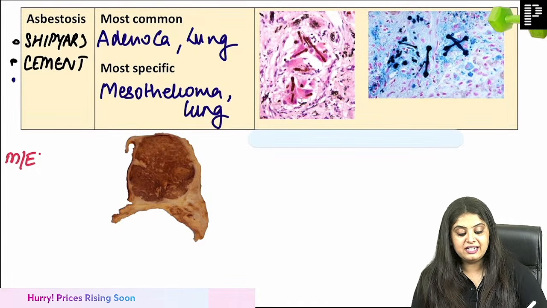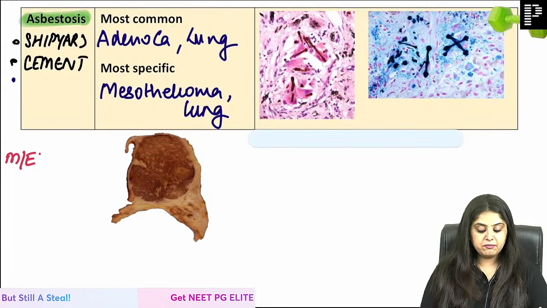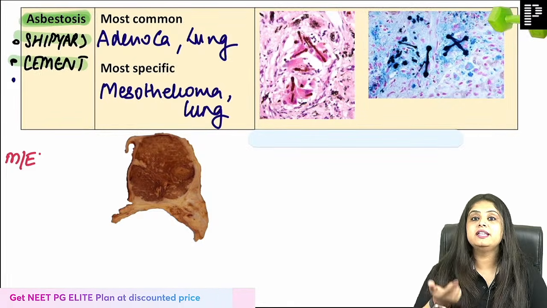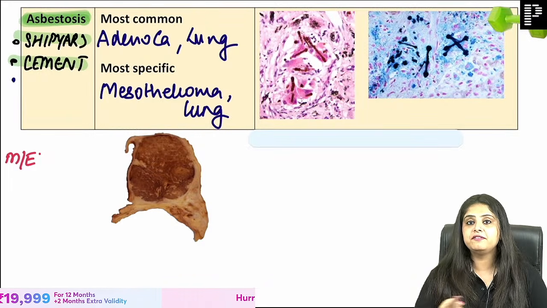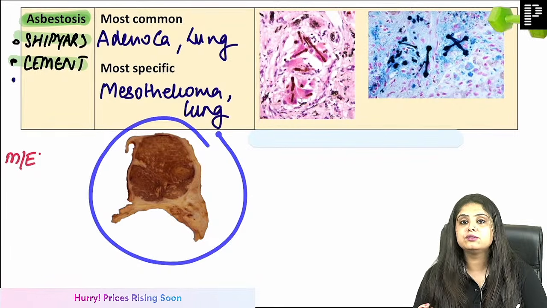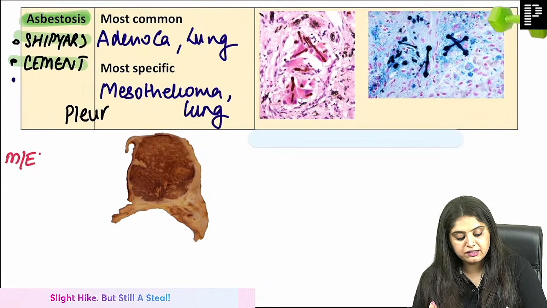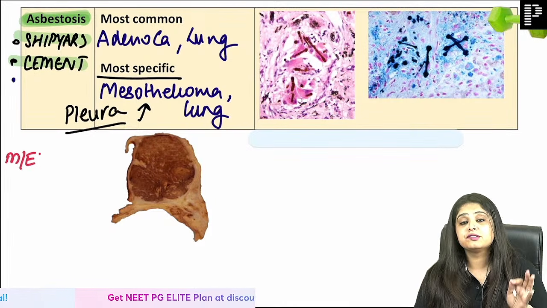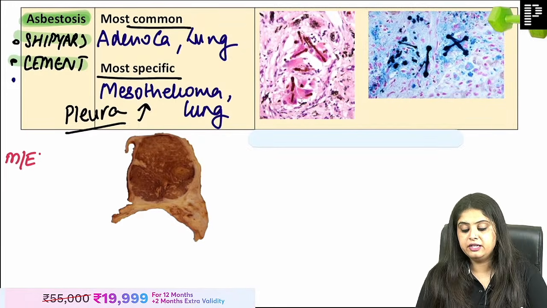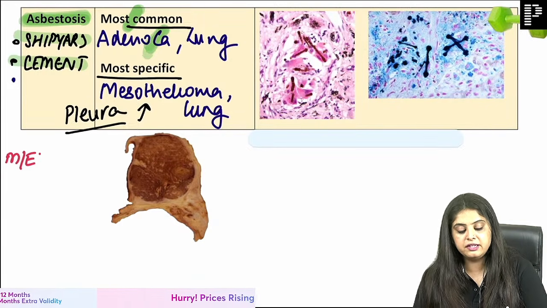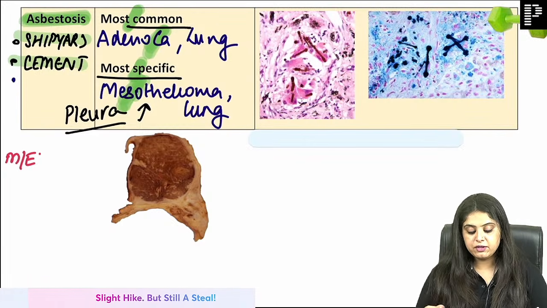Now that the answer has been revealed, if they ask you asbestos goes and attacks which part of the lungs, please note, someone working in shipyard or cement industry, when they inhale asbestos, it doesn't directly go in the lungs. It does, but it also goes to the periphery of the lungs. And what is the periphery of the lungs? Known as pleura. So can it cause a pleural tumor? Yes, it can cause a tumor in the pleura, and that is mesothelioma. And that is the most specific tumor that it causes. But the most common for every lung tumor will always be adenocarcinoma. So most common tumor caused by it is adenocarcinoma, and most specific tumor caused by it is going to be mesothelioma.